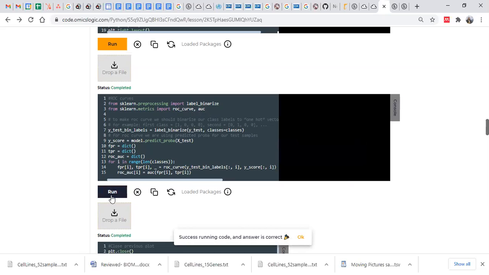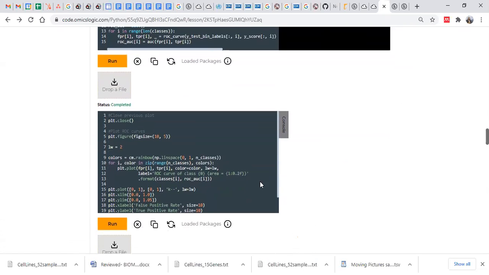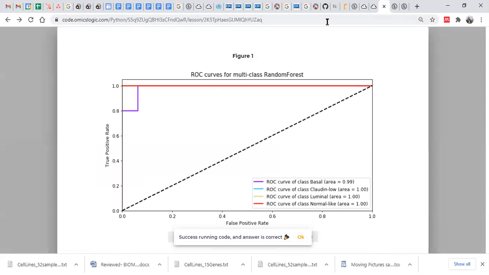So if we run this code, okay, we are plotting in the next step. Here we are going to generate only the ROC plot, and in this step we are just plotting that. So for each of these classes, for example, how much AUC have we achieved? For the basal samples, almost 100%. Claudin-low samples is 1.